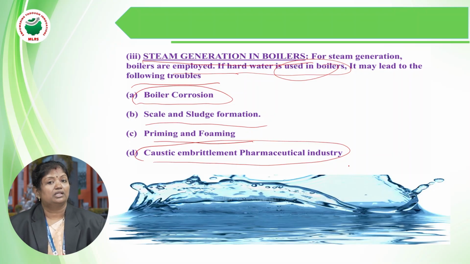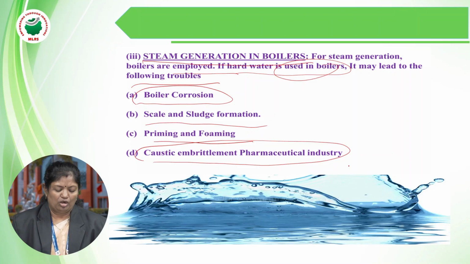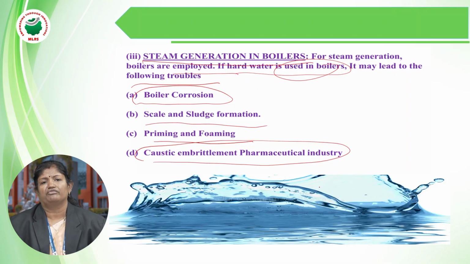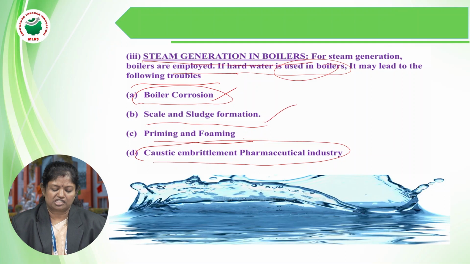That will also take another full video, because these are very, very important problems faced in steam generation. Especially since we are discussing water as an engineering material for steam generation, we need to discuss all these troubles in detail in different videos.